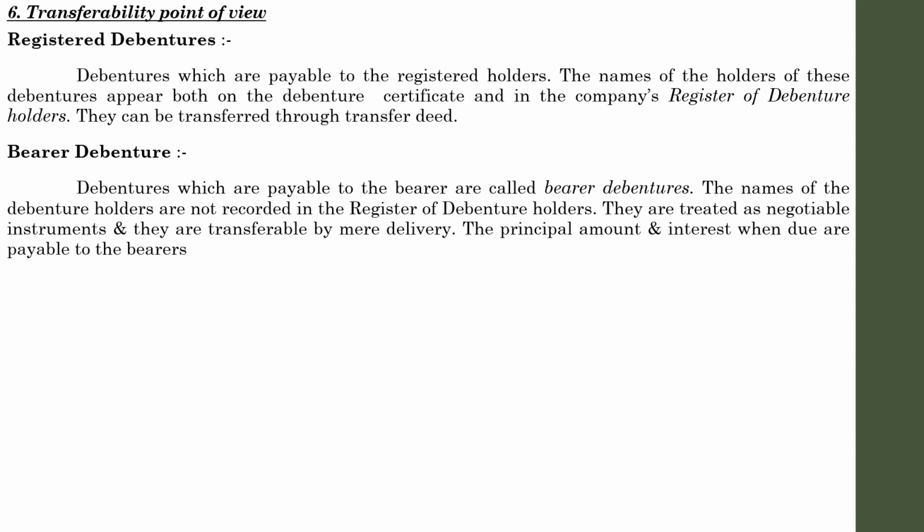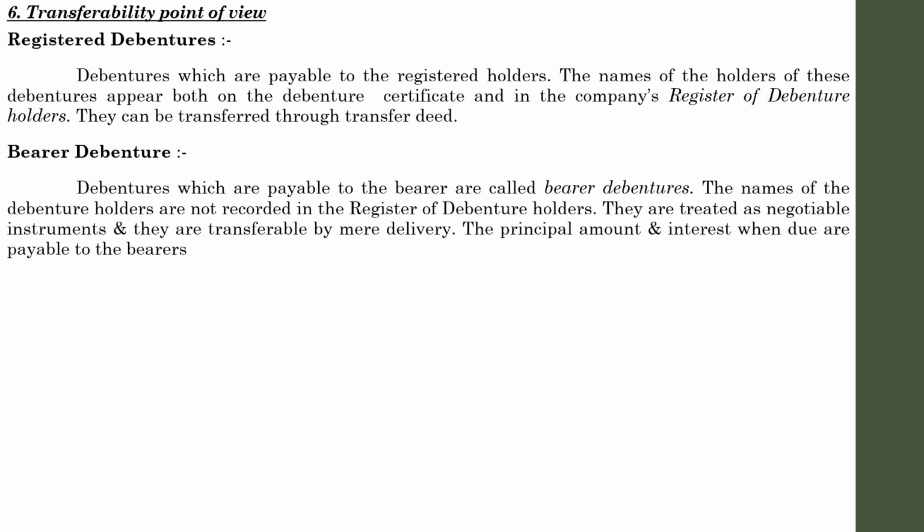In the case of registered debentures, whoever holds the debentures, his details will be recorded in the books of the company. Books means the register of the debentures of the company. That is the difference between registered debentures and bearer debentures. In case of bearer debentures, these are treated as negotiable instruments and they are transferable by mere delivery. There are no other formalities regarding transferability.